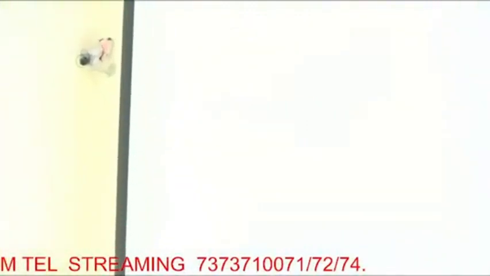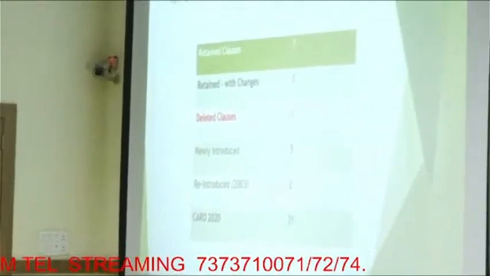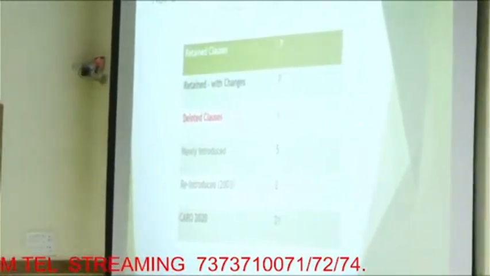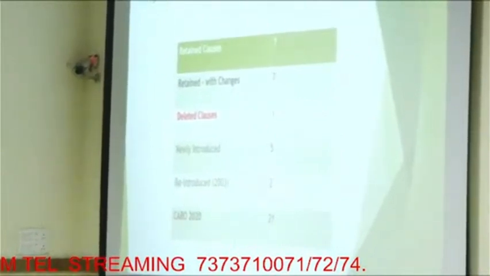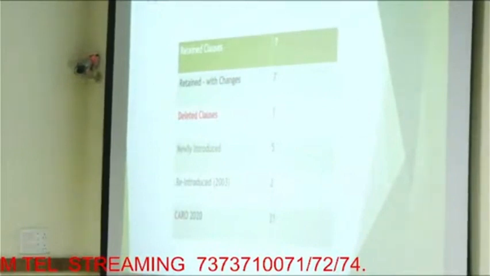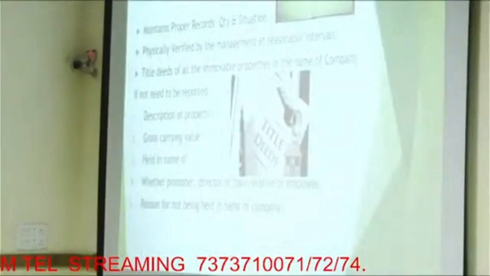So now we move on to the CARO 2020. Before CARO 2020, CARO 2016 was there. So what are the broad changes? 7 clauses being retained, 7 clauses being retained with changes, 1 clause being deleted, that is managerial remuneration, 5 clauses being newly introduced, and 2 clauses being reintroduced from 2003. Totally 21 clauses are there in CARO 2020. So these are the broad view we are going to discuss in few more minutes. Let us go into the topic.